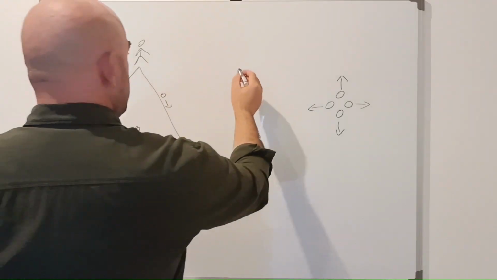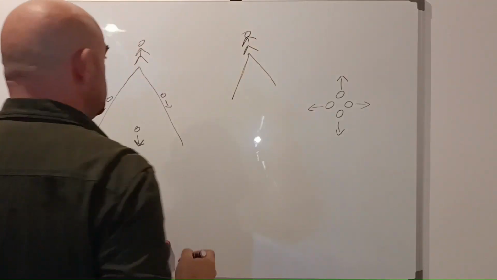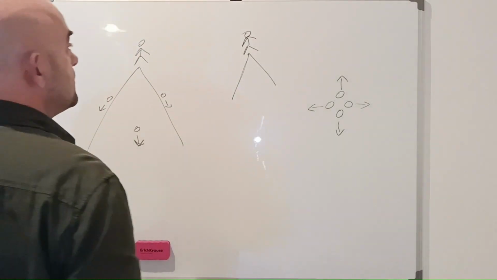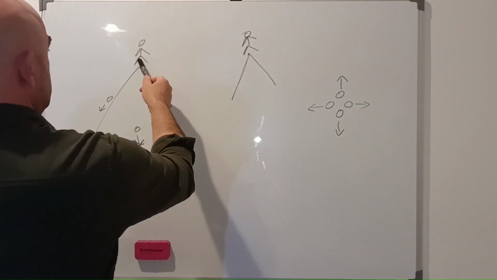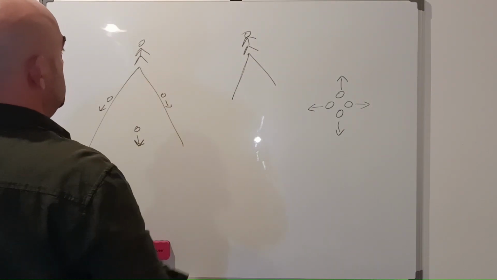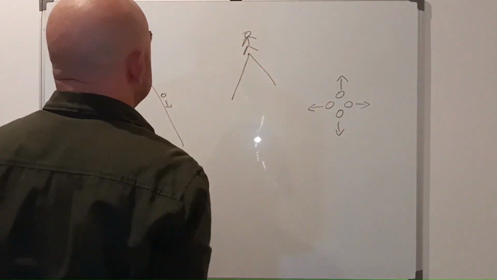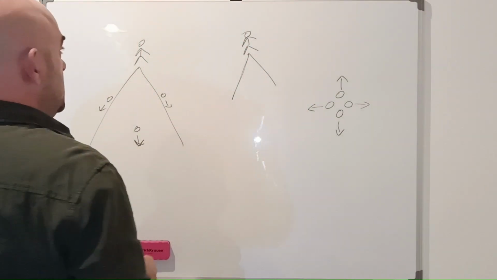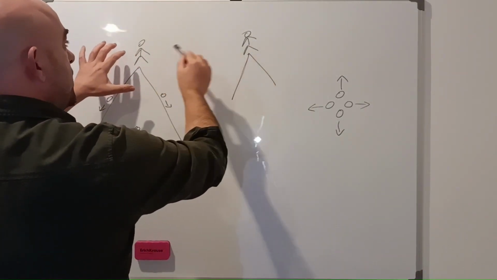For example, if we have another hill here, and there is another human, and this human raises his hand, and this human raises his hand, we are talking about events that are happening at different locations.